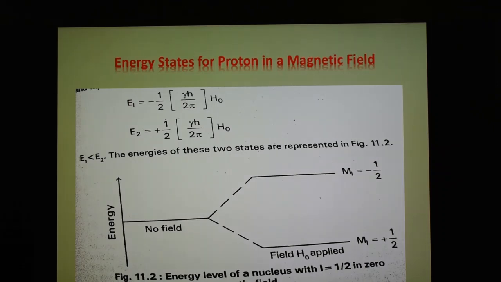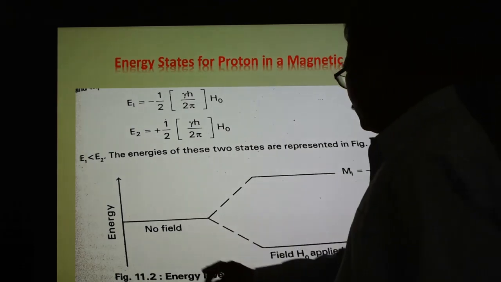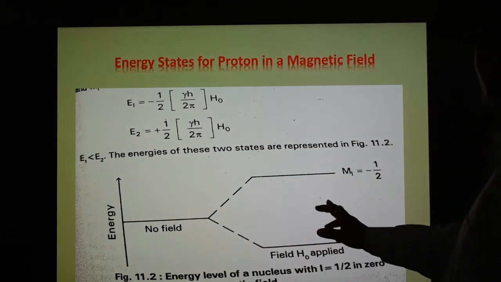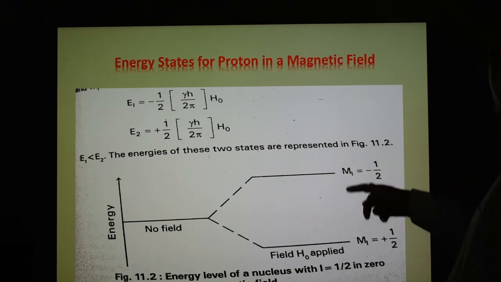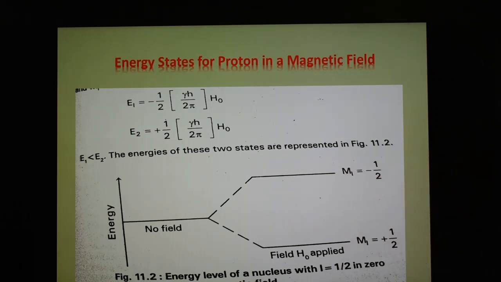So here there is no field, but when the magnetic field H0 is applied, then they are separated into two states. This is the lower state and the higher state, plus 1/2 and minus 1/2. So initially no field, but when the magnetic field is applied, the energy states get separated, as shown in this figure.